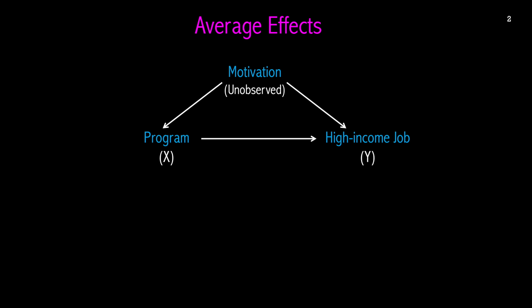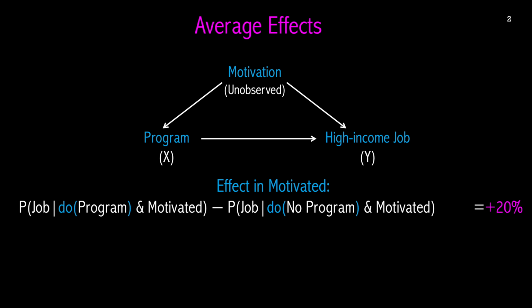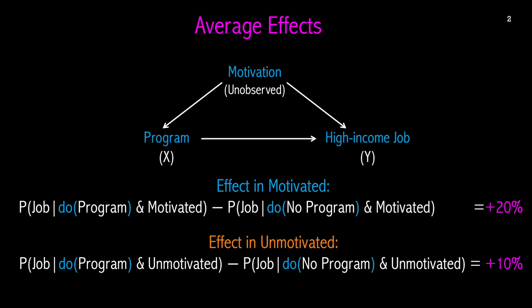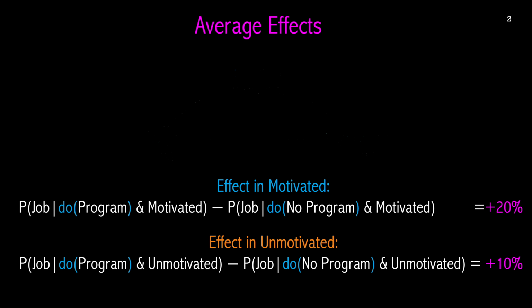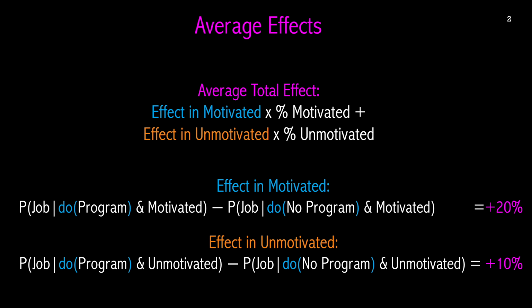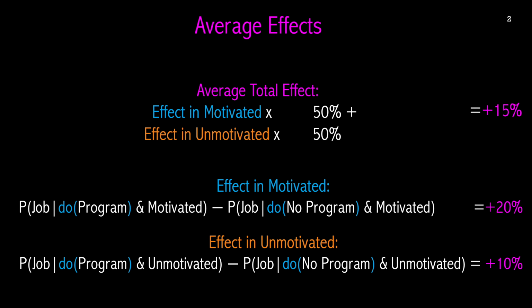In our example, the effect identified is an average effect. To illustrate, suppose that motivated individuals gain more skills from the program, increasing their chances of getting a high-income position by 20%, while for those less motivated, the increase was 10%. The average effect would just be the average of the effect in each group, weighted by their sizes. So if there were as many motivated and less motivated people, the average effect would be 15%.